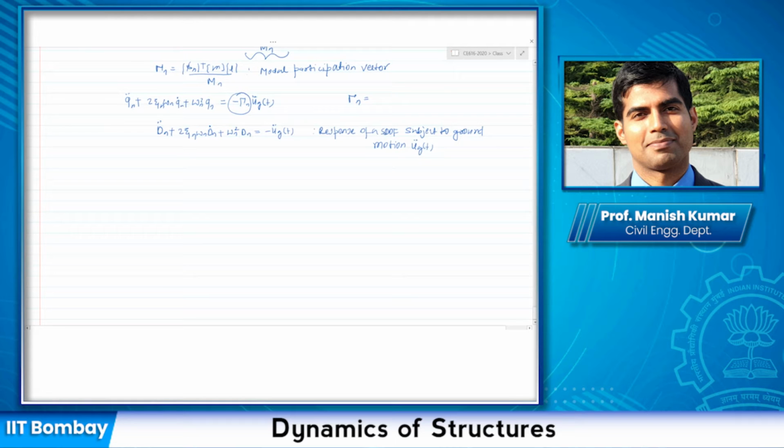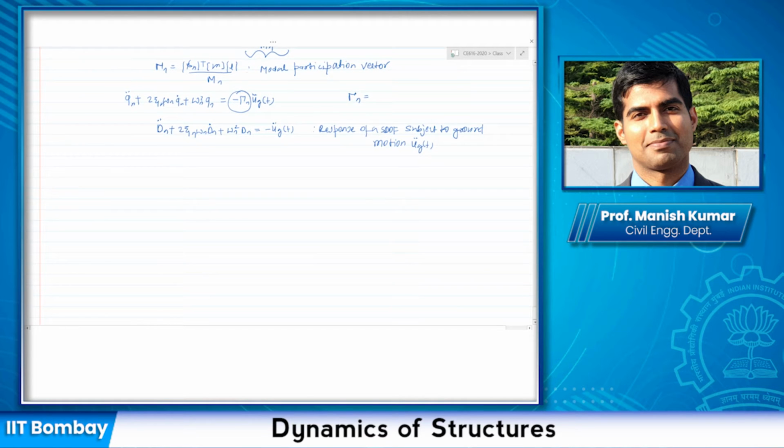All right. So if we are only considering a linear system, then we can say that if we know the solution for this equation, the solution for this equation would be simply gamma n times dn(t). Okay.